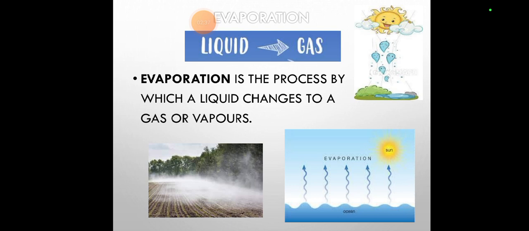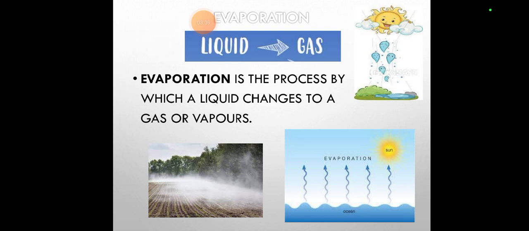Evaporation. What happens in evaporation? In evaporation, a liquid changes into a gas. Evaporation is the process by which a liquid changes to a gas or vapors. Here, water evaporates and goes in the form of a gas. Then stream water, river water, these all evaporate and change into a gas. Let me tell you about the definition.